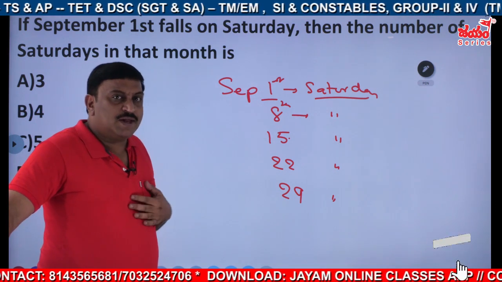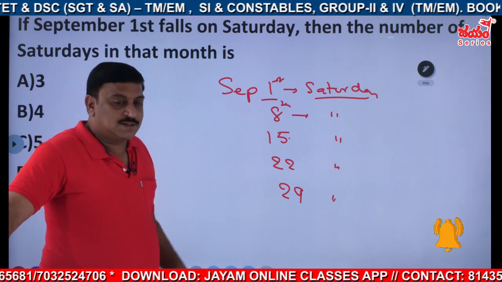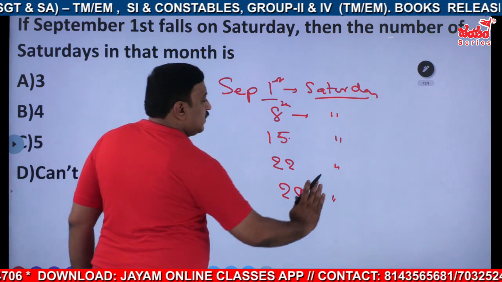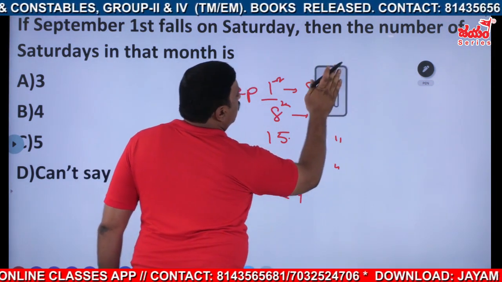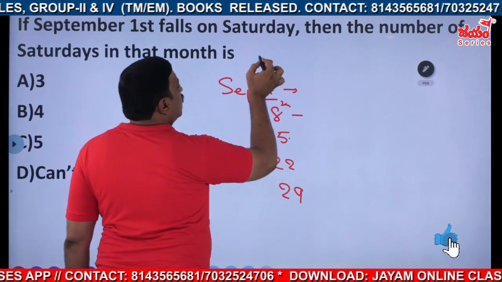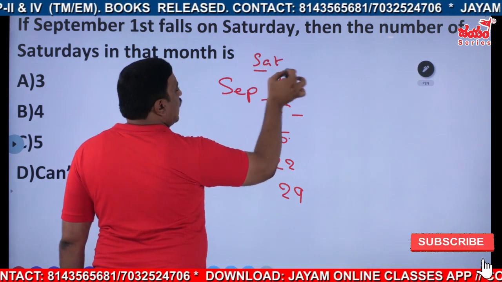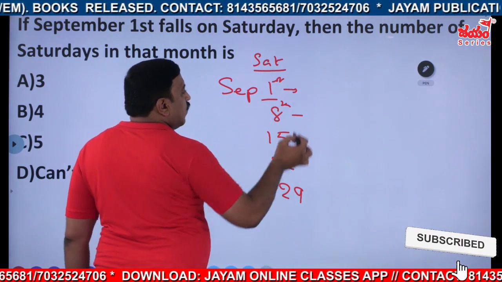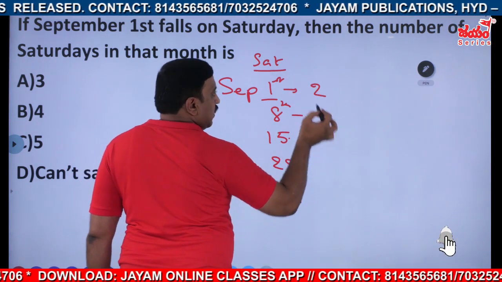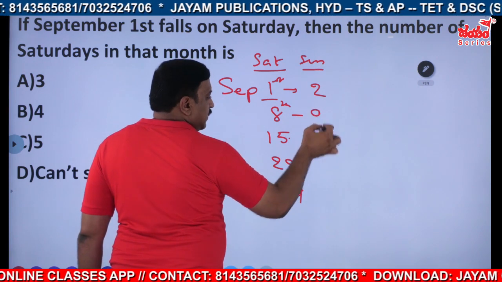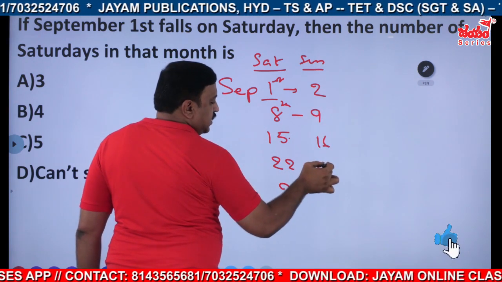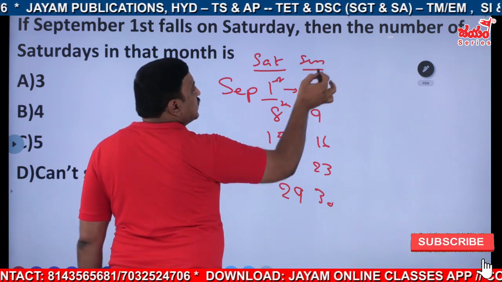How many Sundays will be there? This is Saturday. In your calendar, if you see, these are the Saturdays. What about Sundays? That is the 2nd, 9th, 16th, 23rd, 30th. These are Sundays.